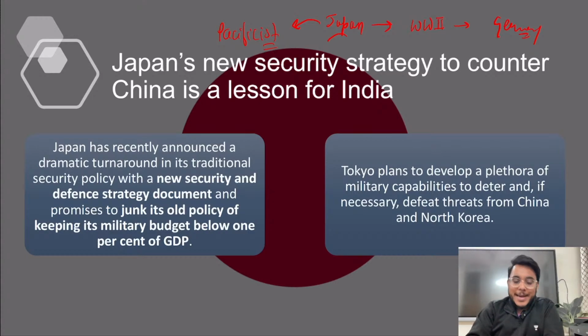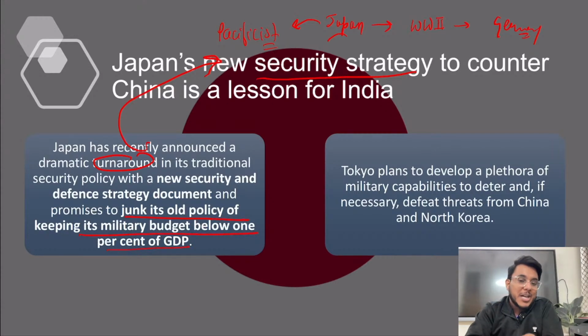But recently, Japan has changed its security strategy, and Japan has recently announced a turnaround in the traditional policy that I told you about, the pacifist policy. They have announced that Japan will junk its old policy of keeping its military budget below 1% of the GDP.